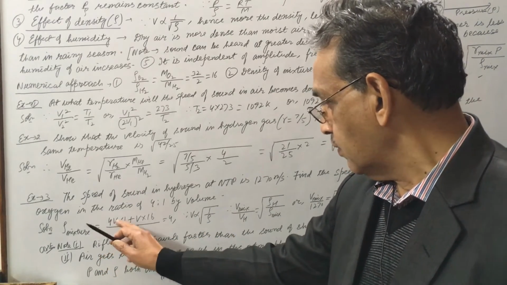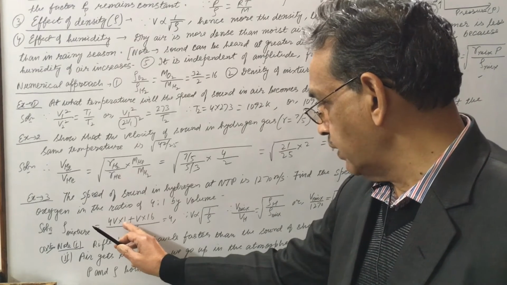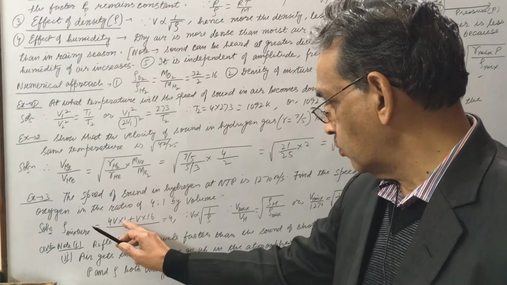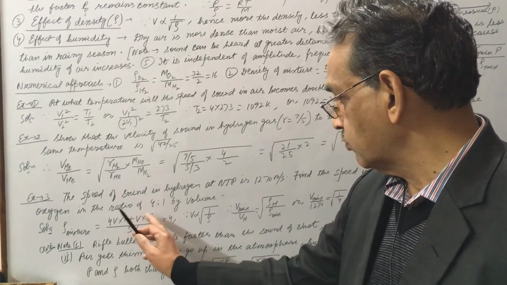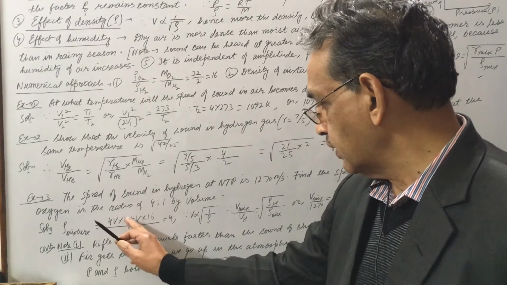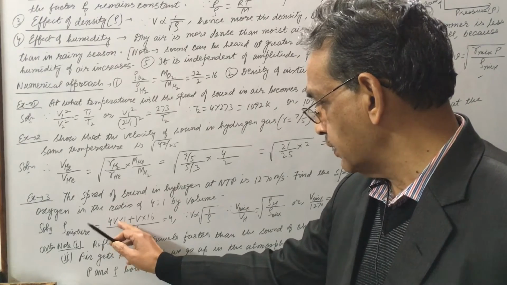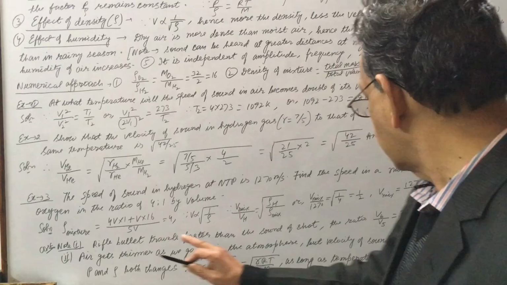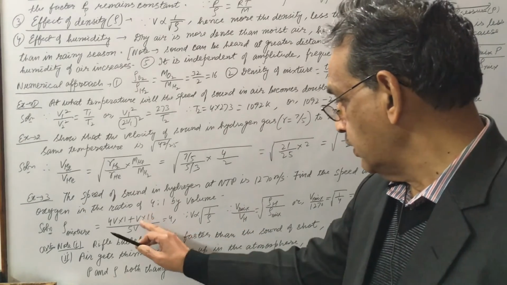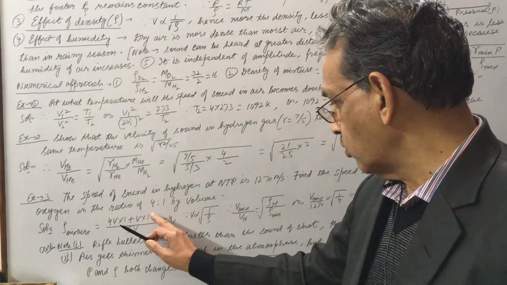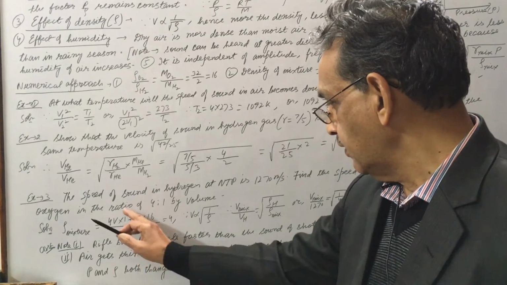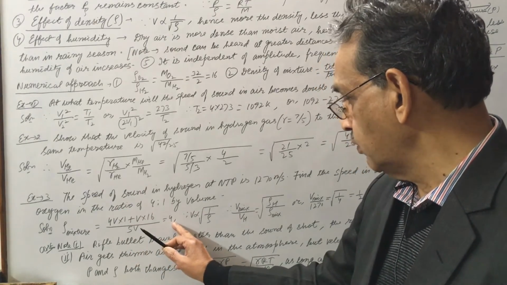For hydrogen, since we just learned the density ratio is 16:1, if density of hydrogen is 1 and volume is 4 parts, it is 4V into 1. For oxygen, the volume ratio is V and the density of oxygen is 16, divided by total volume 4V plus 5V. V cancels, so it comes out to be 4.